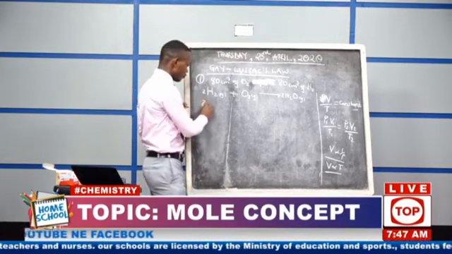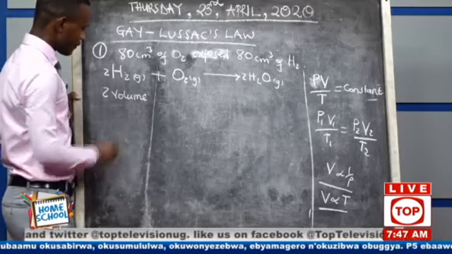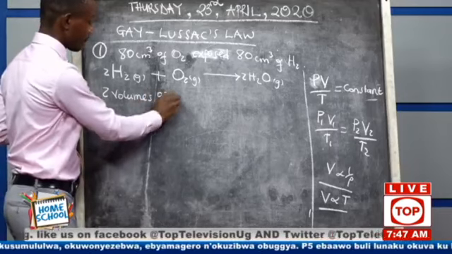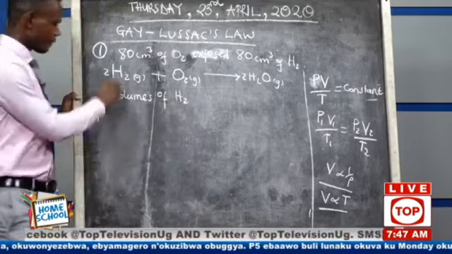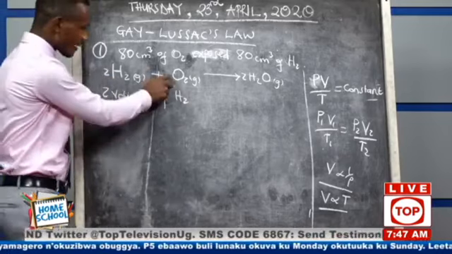We say two volumes. We said this one is grammar. This one is English, it's not chemistry. 2 volumes of hydrogen, okay? Everyone can see them. They are 2. They are reacting with how many?